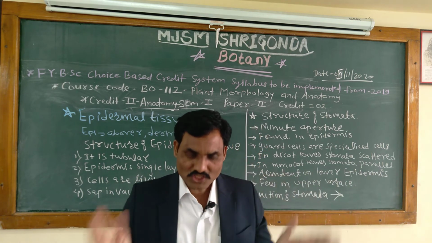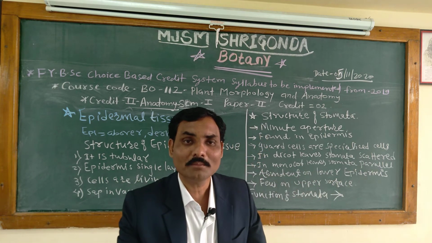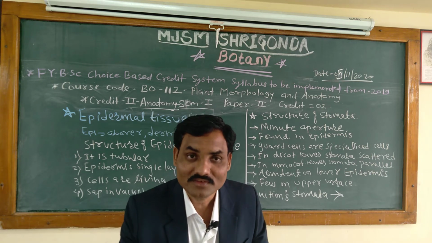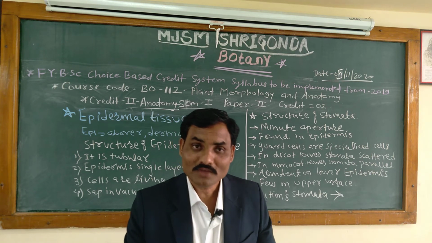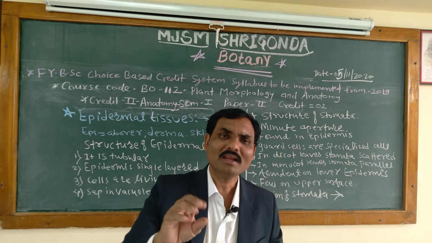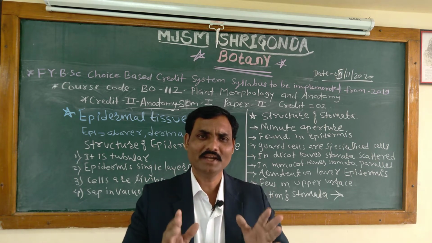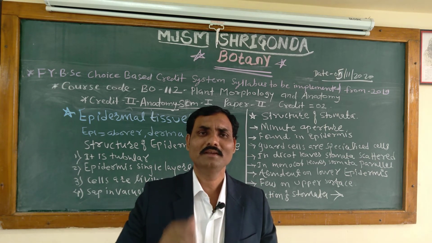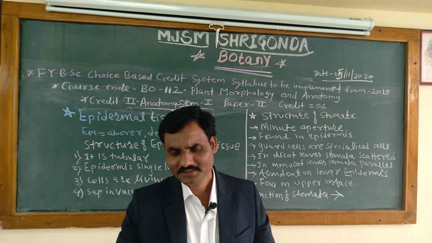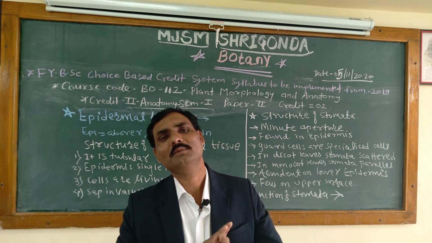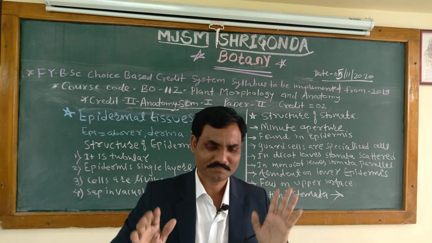This means the trichomes originate from epidermal cells. You keep in mind that a trichome is nothing but an outgrowth of epidermal origin.